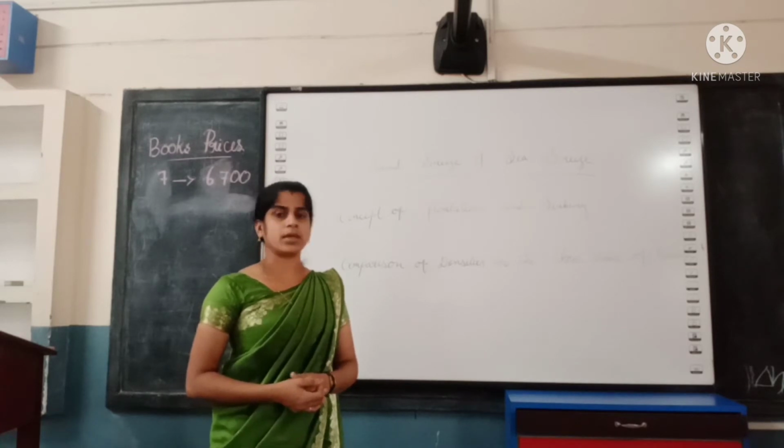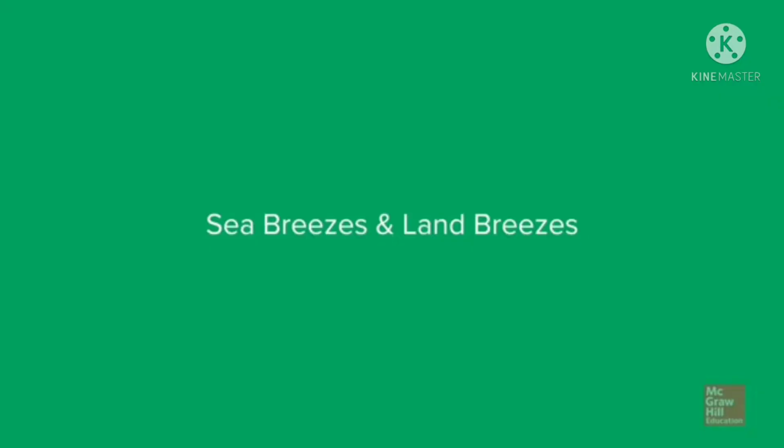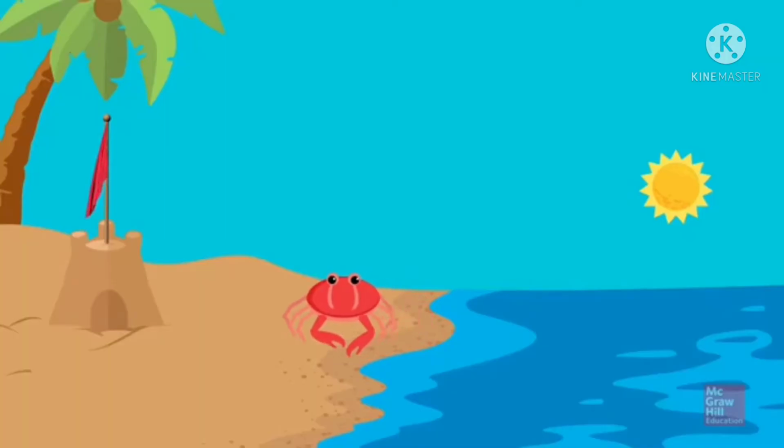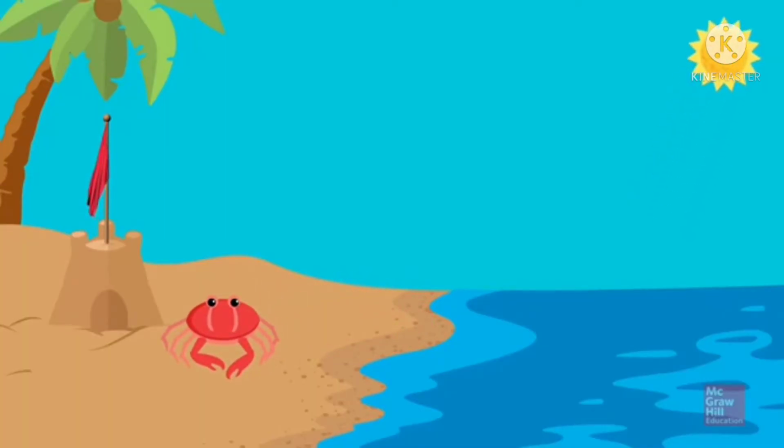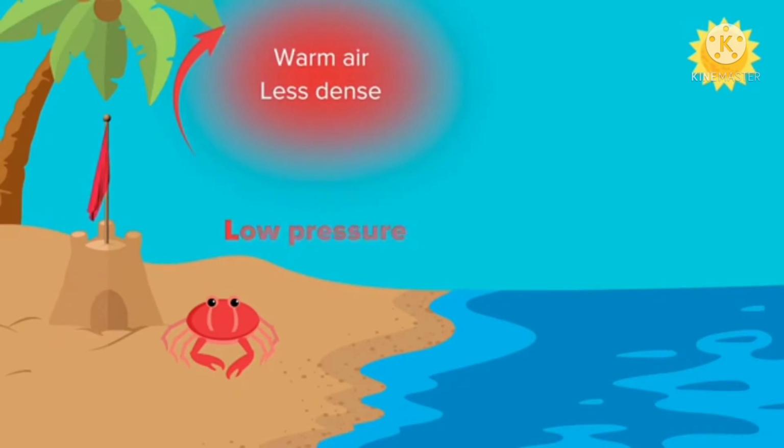Is it clear? Okay. So first we are going to discuss sea breeze and land breeze. Land and sea breezes are caused by the formation of convection currents near coastal areas, due to the uneven heating of the surface of land and sea water. First of all, sea breeze. A sea breeze is the wind which blows from the sea towards the land during daytime.